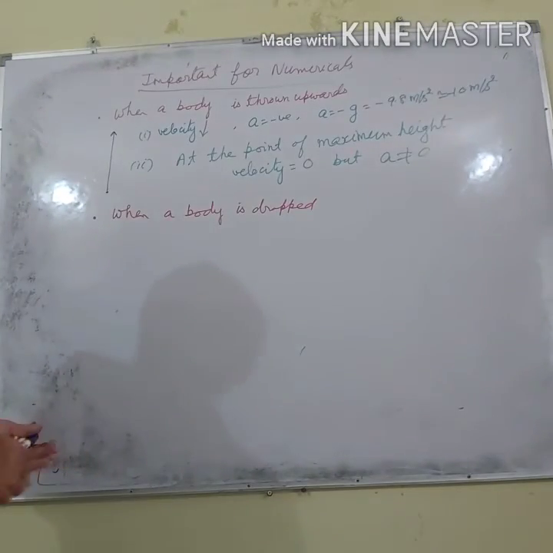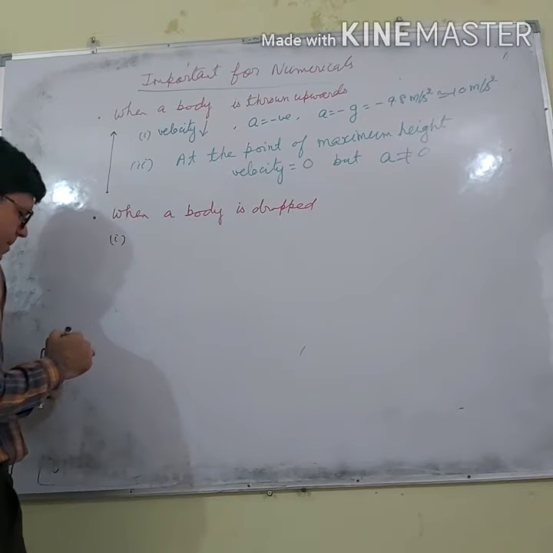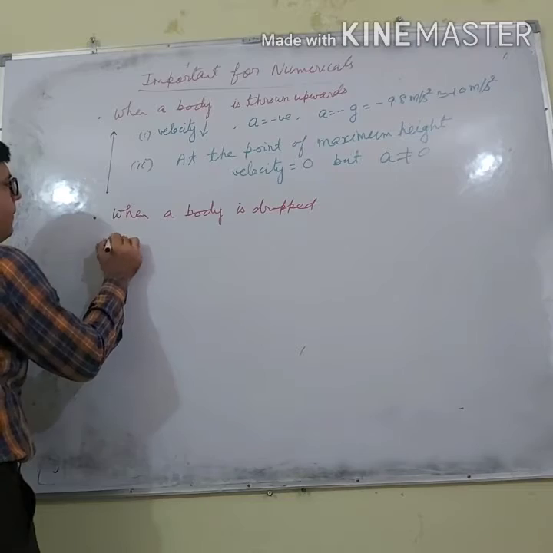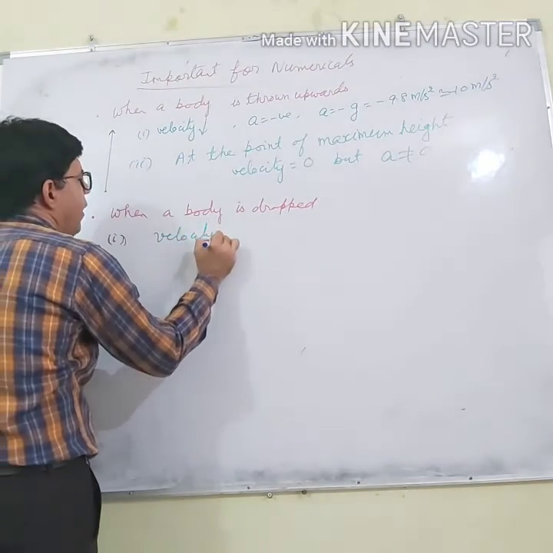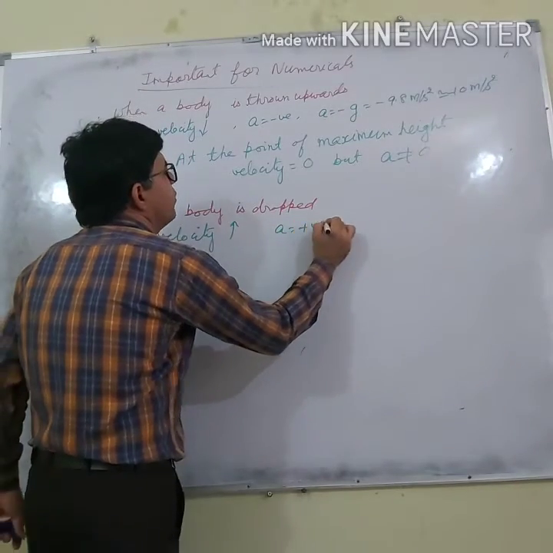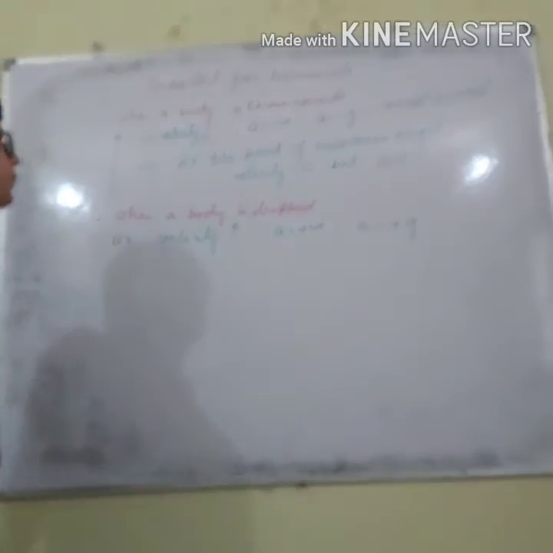So when a body is dropped, first point is, its velocity will increase, so its acceleration is positive, and I will take the acceleration as plus g.